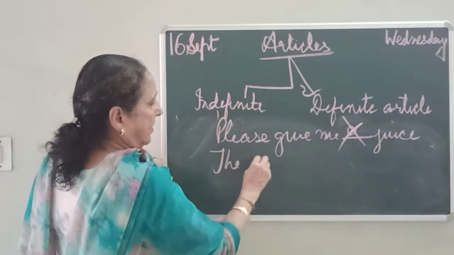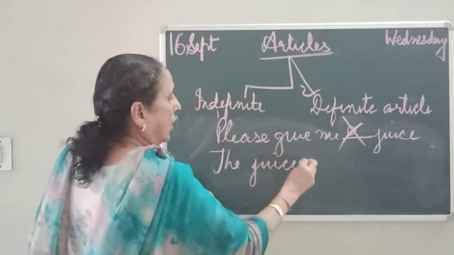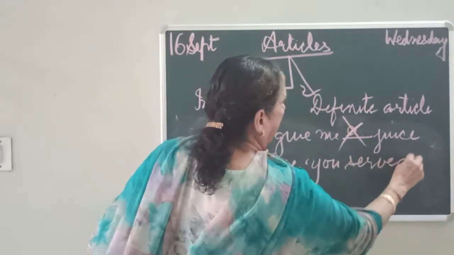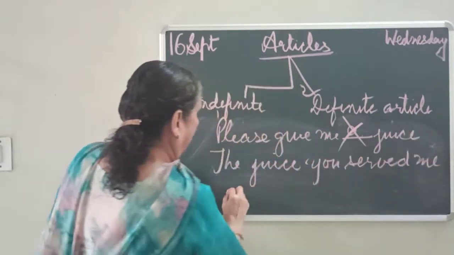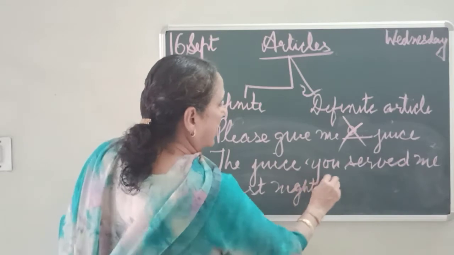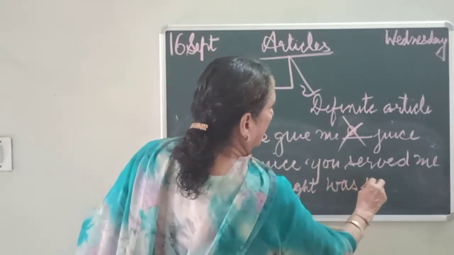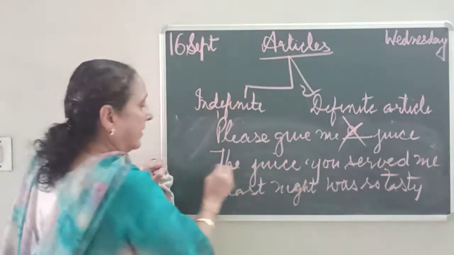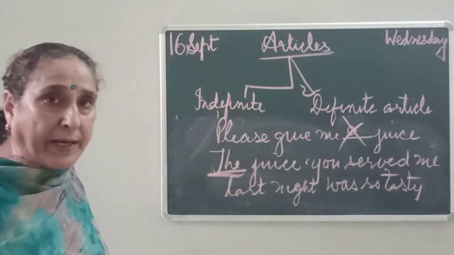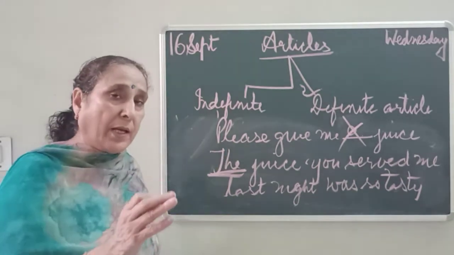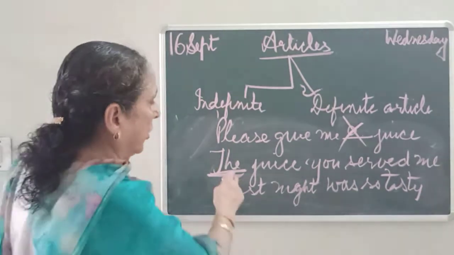The juice you served me last night was so tasty. ठीक है? यहाँ पर you are writing the, because you are specifying the juice. कुछ juice की बात कर रहे हो, जो juice मुझे आपने serve किया था, that was very tasty. Then तो you can write the.